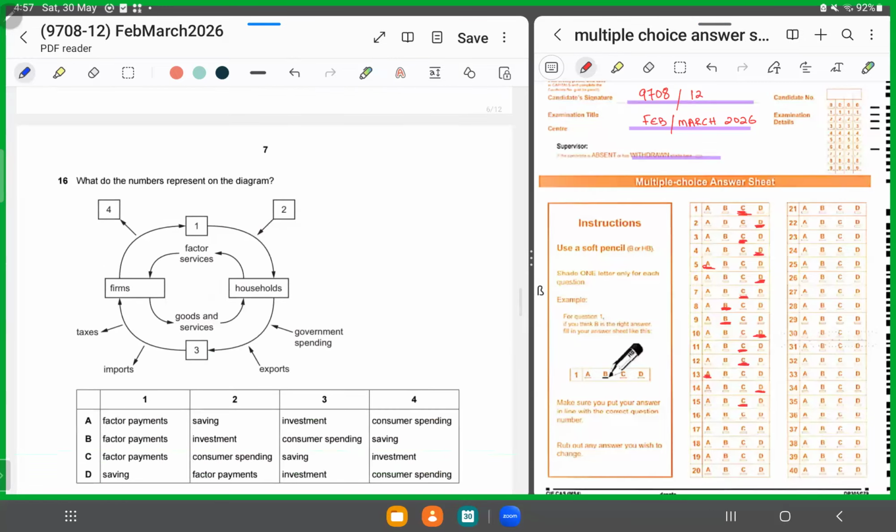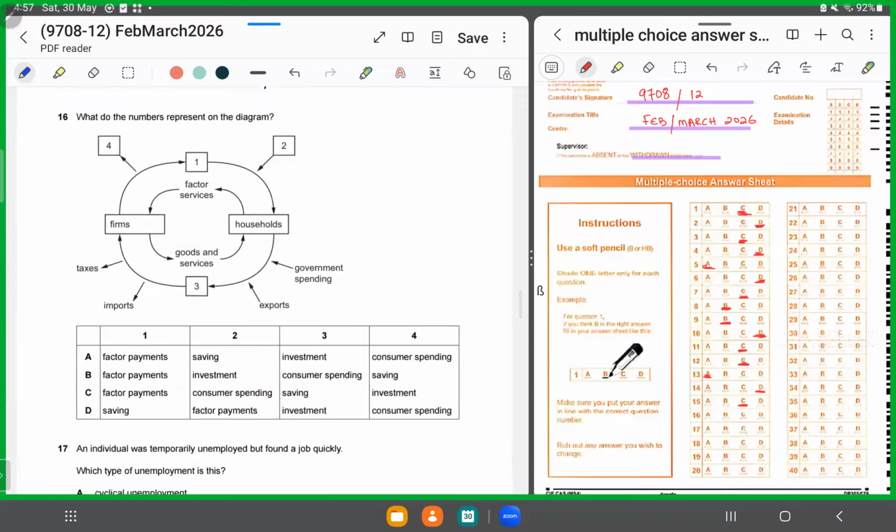Now, this displays the circular flow of income. We talk about withdrawals and we talk about injections. They have numbered certain boxes and they are asking what do the numbers represent on the diagram. Now, the inside circle talks about factor services, households, goods and services, and funds. So, what could one be? It could be factor payments. So, it could either be A, B, or C if you look at the table, the first part. So, it's not D.